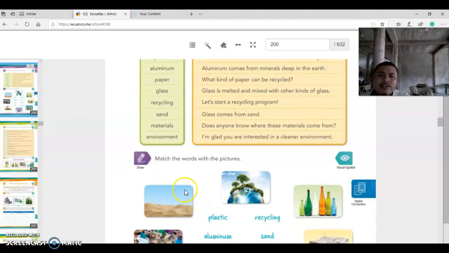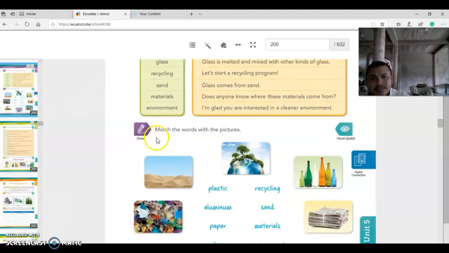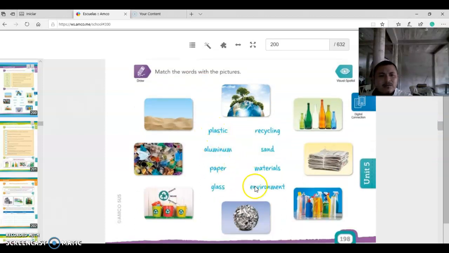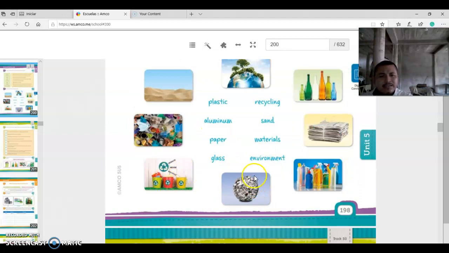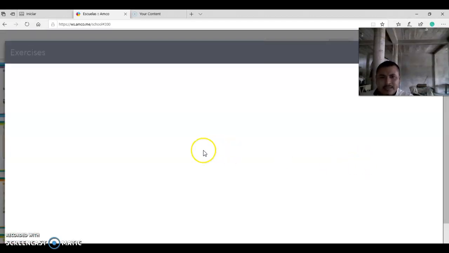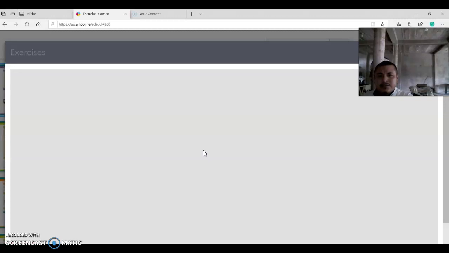Okay, so what do you need to do in this page? As you listen to this, and then you need to do this activity. It says match the word with the picture. So what do you need to do? Match. What is it? This one. Plastic? What do you think it is? In paper? Which one? You need to make a line and match. Okay, match, make a line. Okay, and let's do this digital connection game. And help me please. I'm going to do it together with you.